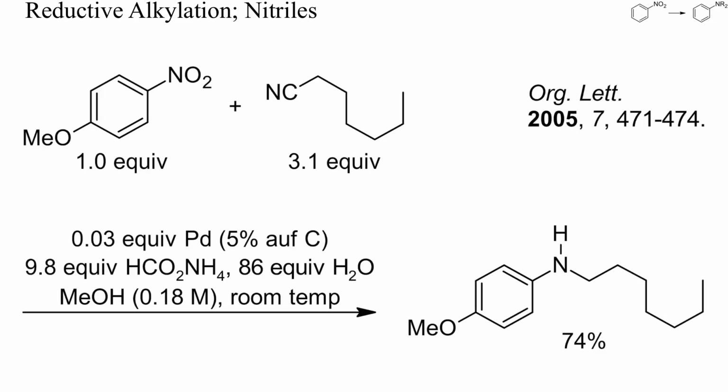Even simple aliphatic nitriles can react with nitro groups during reductions. In this example, catalytic transfer hydrogenation at room temperature and in the presence of an excess of hexyl cyanide gave a good yield of heptyl aniline.